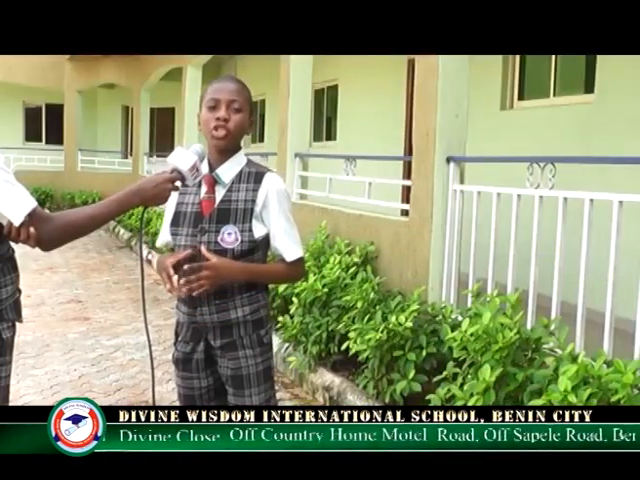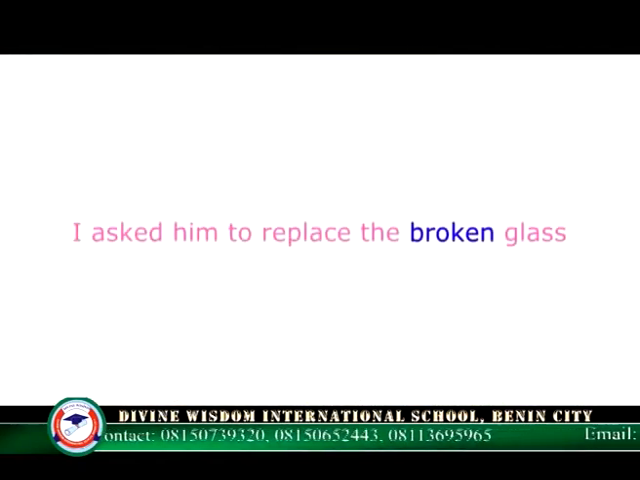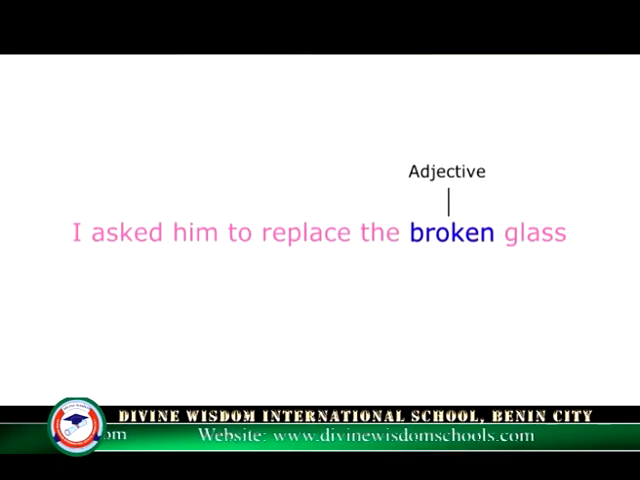Sometimes a verb functions as an adjective in a sentence. When this happens, it is a non-finite verb. Example, I asked him to replace the broken glass. Broken describes the state of the glass. So, it is functioning as an adjective as well as a verb. Therefore, it is a non-finite verb.